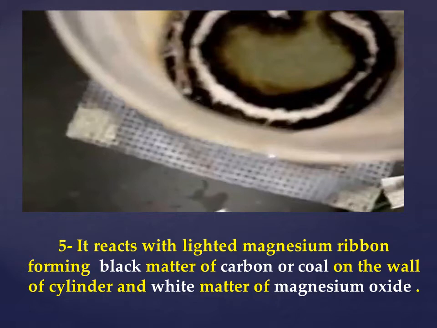So when I ask you what will happen by the reaction between carbon dioxide gas and lighted magnesium ribbon, it forms white matter of magnesium oxide and black matter of carbon. How many matters will form? Two matters. White matter of magnesium oxide, black matter of carbon or coal.